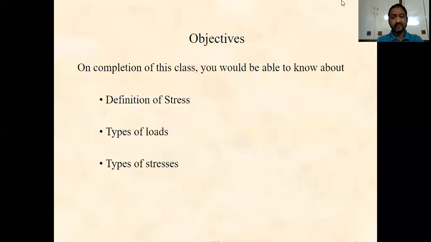The next one is stresses: the definition of stresses, the classification of the stresses and their sign convention. We have also done some examples, that is, the calculation of the stresses in the materials.